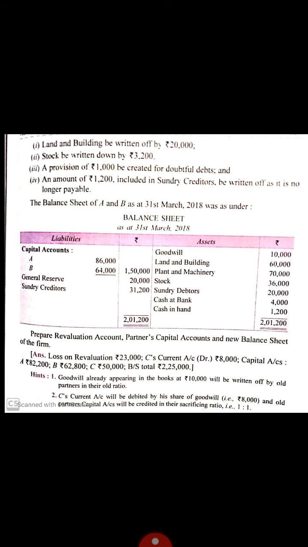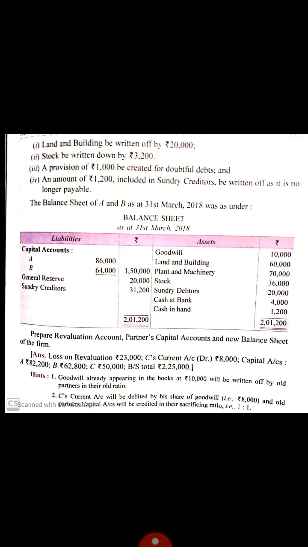The balance sheet of A and B as at 31st March 2018 was as under. Come to the liability side. Capital accounts: A 86,000, B 64,000, total 1,50,000. General reserve 20,000, sundry creditors 31,200, and total of liability side 2,12,000. Now students, come to the asset side.